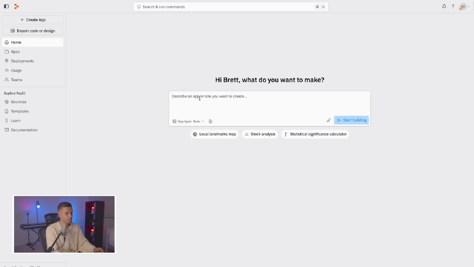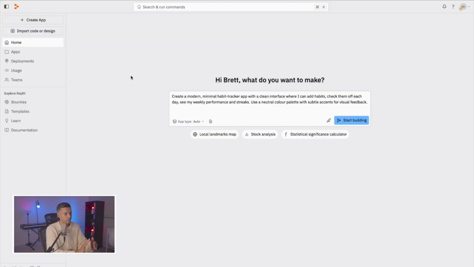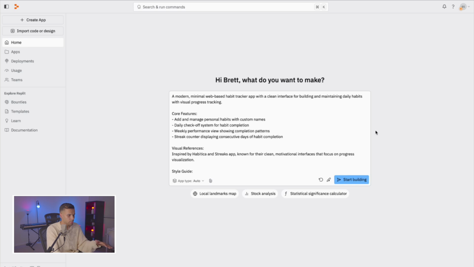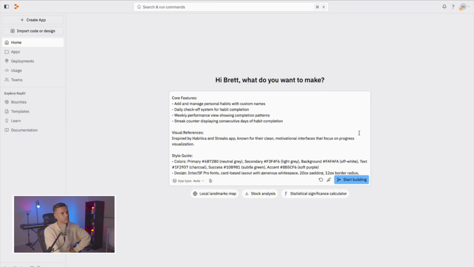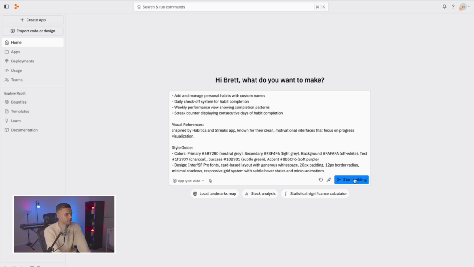This is the Replit home screen. Has a prompt input, which should be very familiar. We've all used an AI chatbot before. Let's copy in our prompt. What I'm going to do is use this cool built-in improve prompt feature. It's essentially going to use AI to add details that it thinks will help better guide the agent to build the best possible app with the prompt you've given. It's outlined core features, visual references, a style guide, which is great. So it's still not a ton of detail, but it's a much more informative prompt for the agent. So that being said, let's start building.